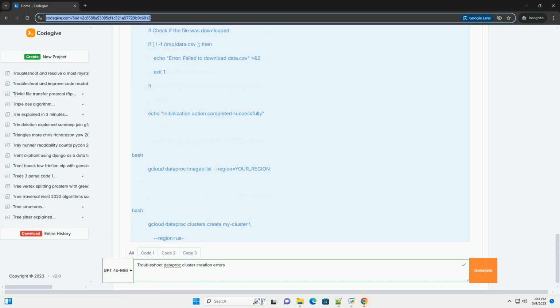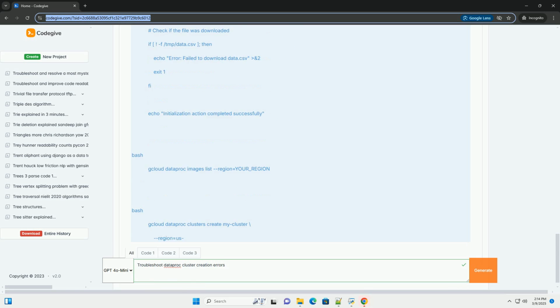For initialization action failures. Error: initialization action failed. Failed action, with non-zero exit code. Cause: an initialization action script, specified via the --initialization-actions flag, failed to execute correctly on the cluster nodes.